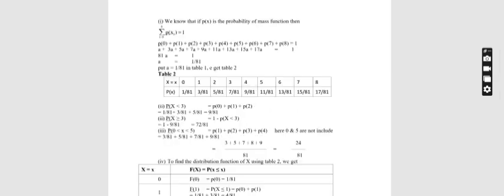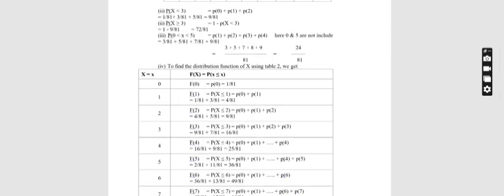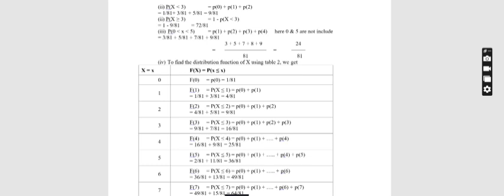Next, I am going to find probability of x less than 3. x less than 3 is nothing but probability of 0, probability of 1, probability of 2. So the value is 1 by 81 plus 3 by 81 plus 5 by 81. If I add all of these, I get 9 by 81.